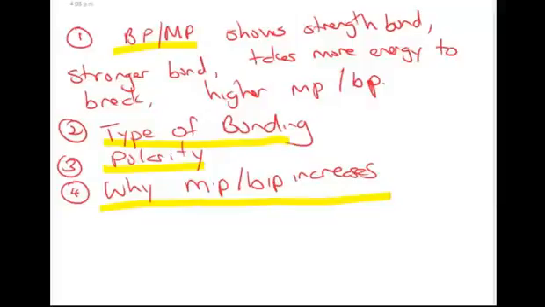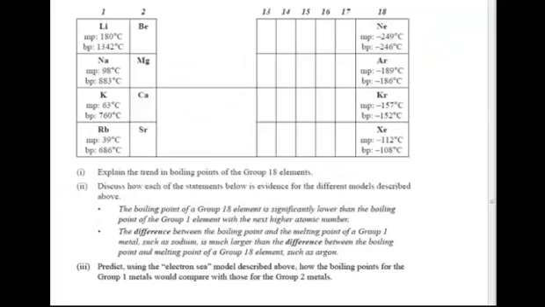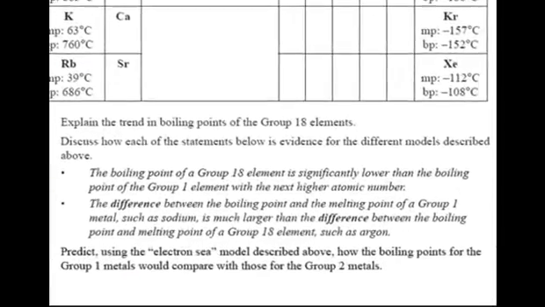Now moving on to part 2. Now, second question. We're being asked to discuss some statements. 1, the boiling point of group 18 is significantly lower than the boiling point of group 1 elements with the next higher atomic number. So what that means is neon is significantly lower than sodium, which is just one more. We need to discuss that. And secondly, a thing I pointed out earlier, the difference between the melting point and the boiling point is much larger in the group 1 elements than it is in group 18. So we need to discuss that difference.